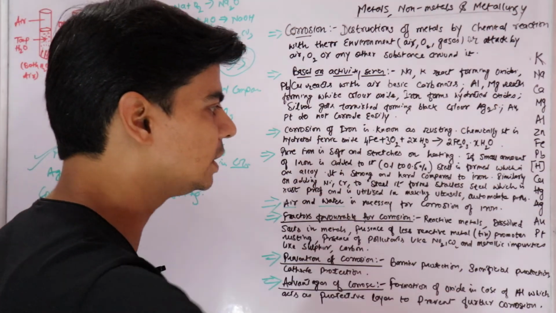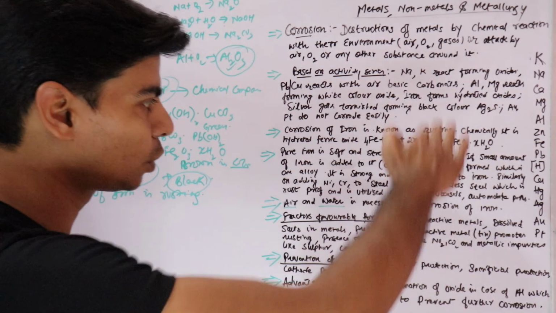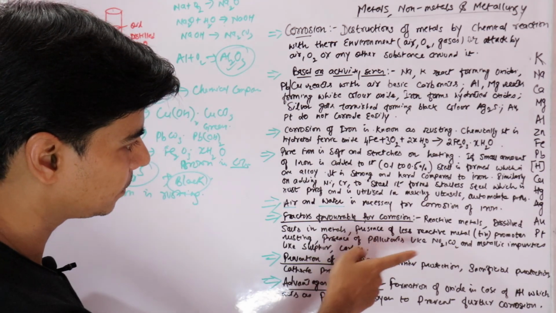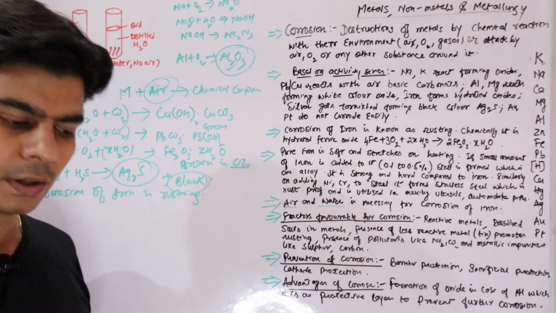So as you come down the reactivity series, the corrosion of metals will decrease. And dissolved salts in metals, if